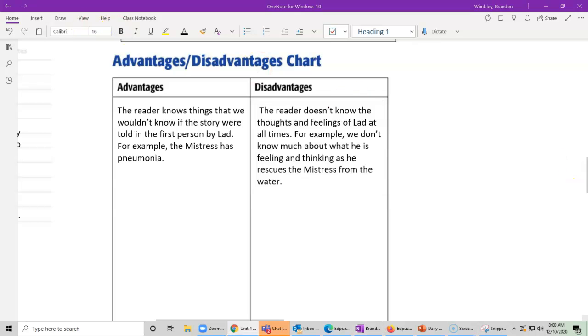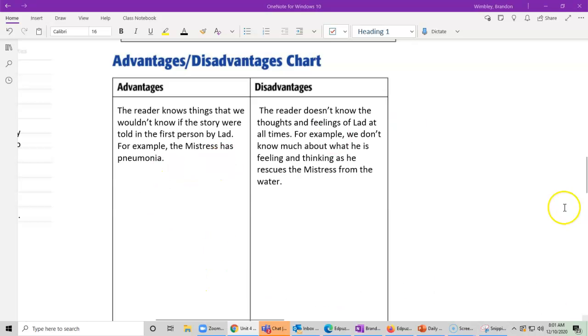Now, was there anything else that you noticed in there? Well, let's think about this for a moment. From a third-person point of view, we're able to learn things that Lad does not know. For example, we know the mistress has pneumonia, which Lad does not understand. If we were viewing the story from first-person point of view inside Lad's mind, we wouldn't know this detail because Lad doesn't know what's wrong with the mistress, which we already got here.